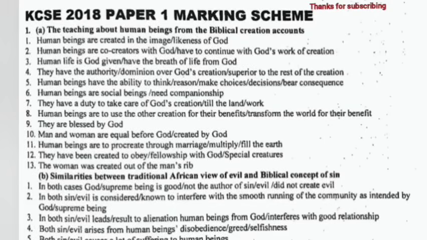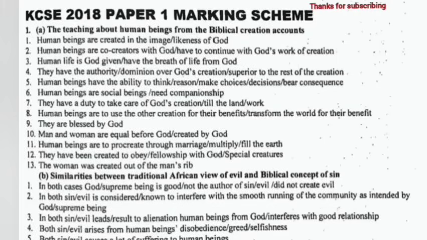They have authority over God's creation. That is, they are superior to the rest of the creation. Human beings have ability to think. Human beings are social beings. They have a duty to take care of God's creation. Human beings are to use the other creation for their benefits. They are blessed by God. Man and woman are equal before God.